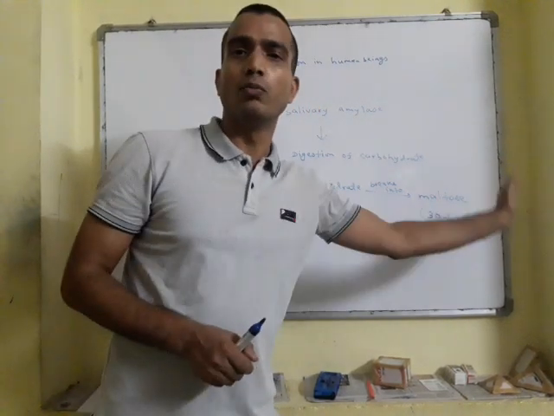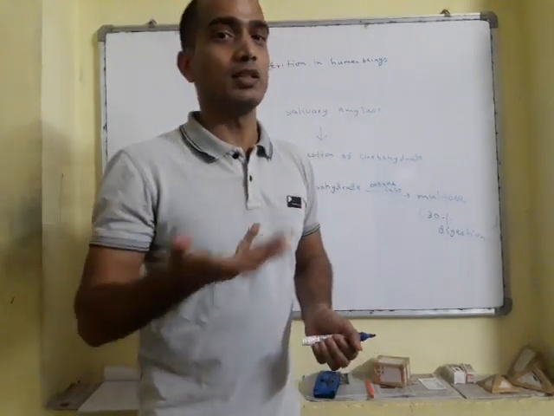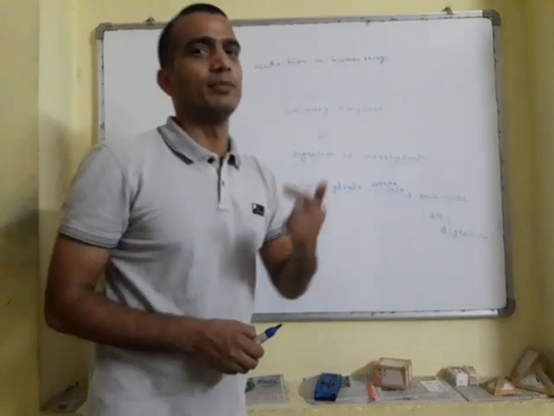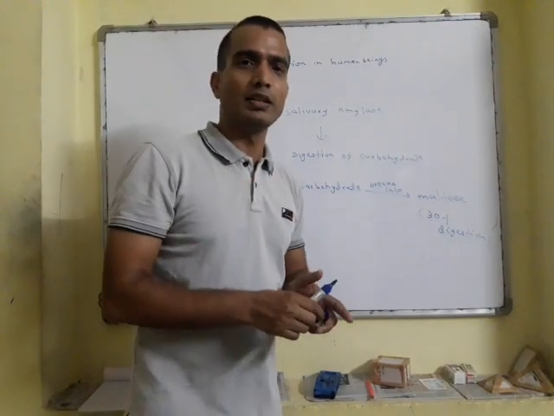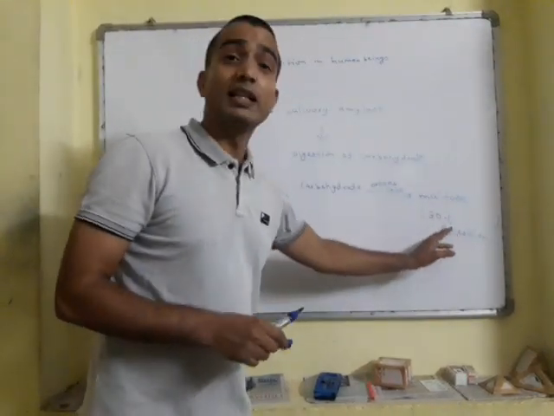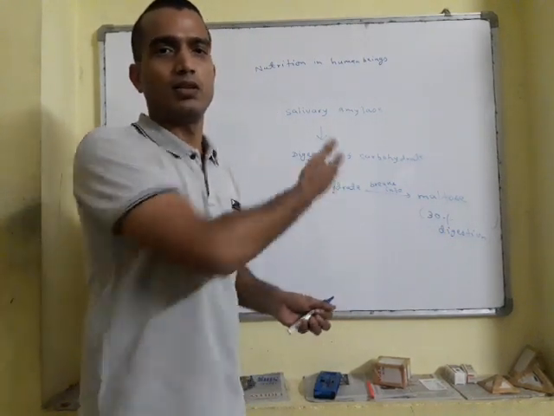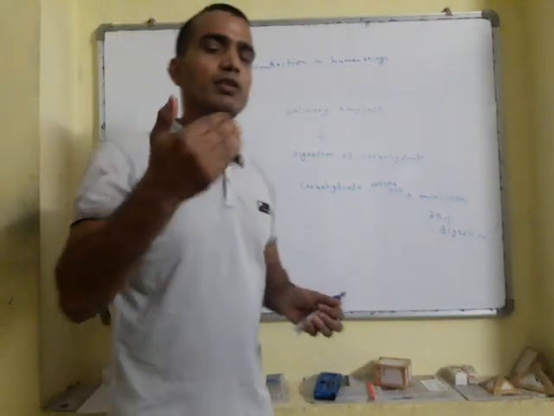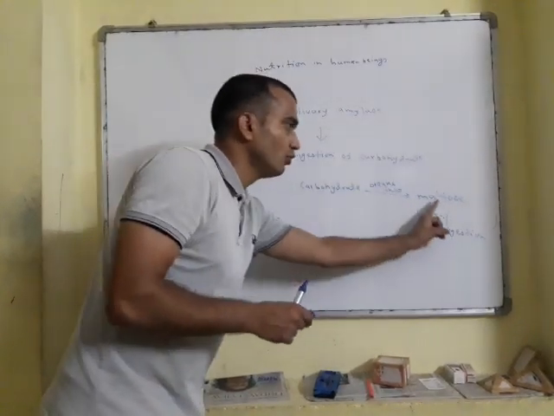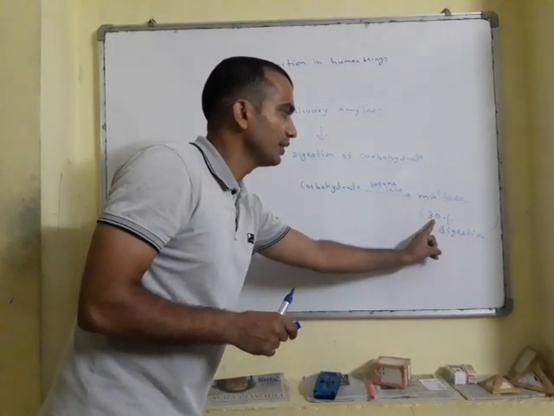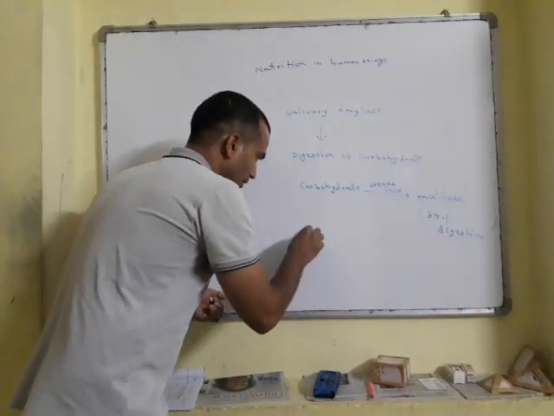The remaining will be digested in other parts of the digestive system, which we will deal with afterwards. So carbohydrate breaks into maltose, with 30% digestion. What about proteins?